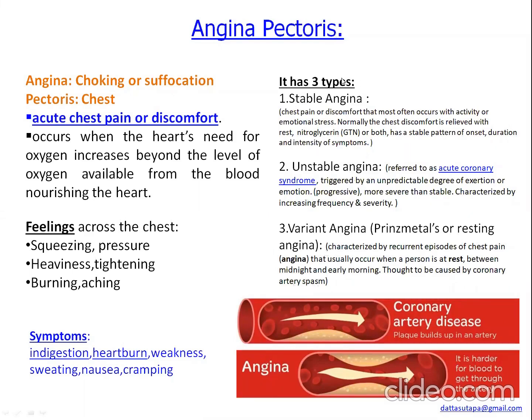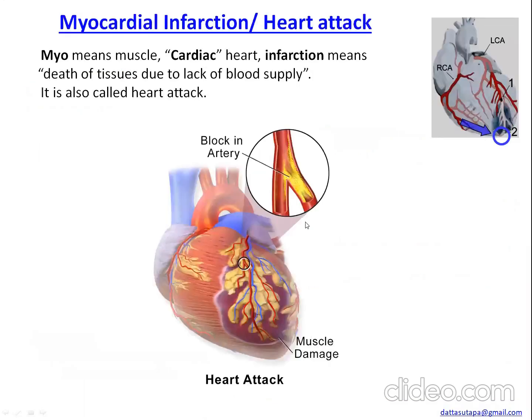So these are clinically three main types of angina. Clear? Now, what is myocardial infarction? Myo means muscle, cardiac is related to heart, and infarction means death of tissue due to lack of blood supply. So myocardial infarction means death of the myocardial tissue due to lack of blood supply or lack of oxygen supply. It can lead to heart attack.